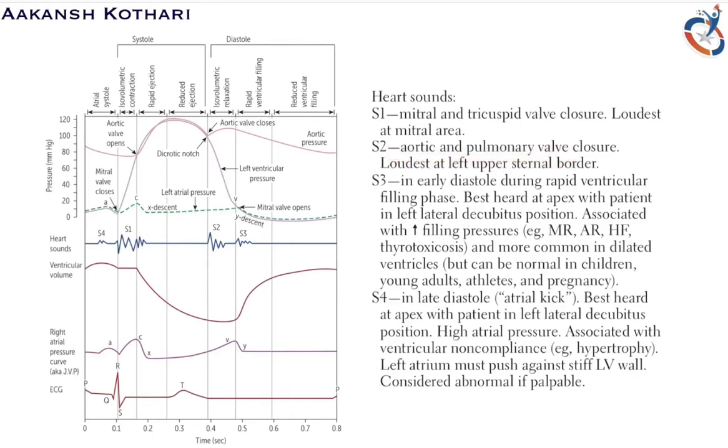Now we hear the S1 in the mitral area, and we hear the S2 in the aortic or the pulmonary area, which is the left upper sternal border. S2 is heard loudest in the left upper sternal border, and S1 is heard loudest in the mitral area. I'll talk about the mitral area, tricuspid area, pulmonary area and aortic area in a different module, so please check that out. Talking about S1 and S2, these are the normal heart sounds that we hear. S1 occurs in the isovolumetric contraction phase and S2 occurs in the isovolumetric relaxation phase. So we know about S1 and S2.